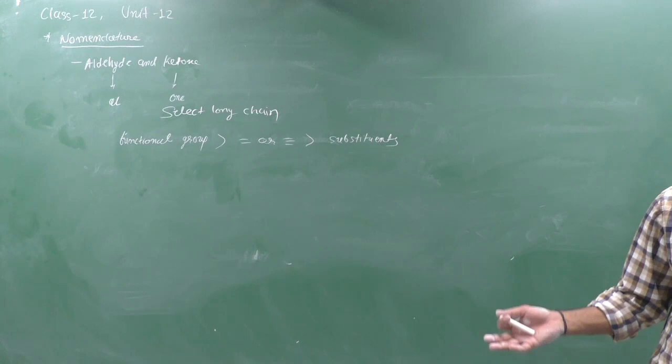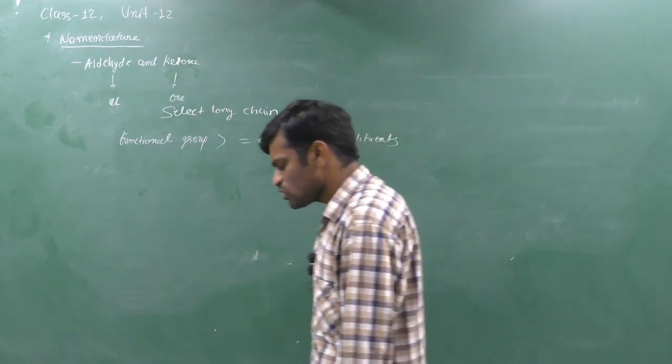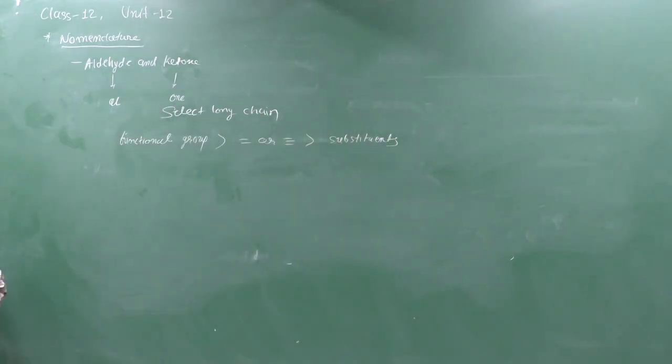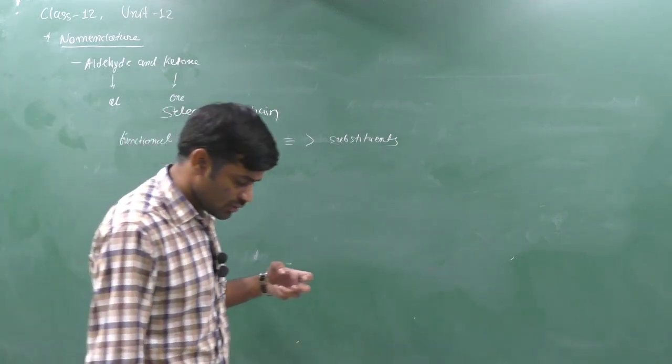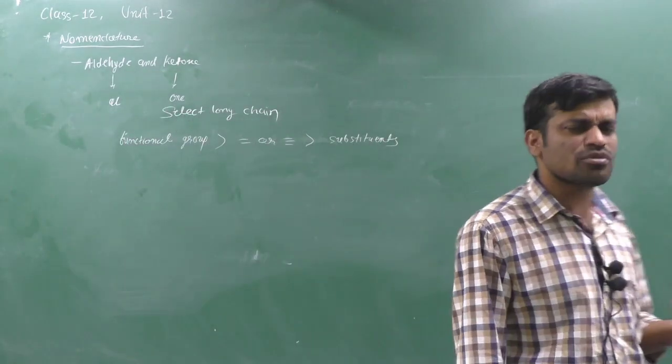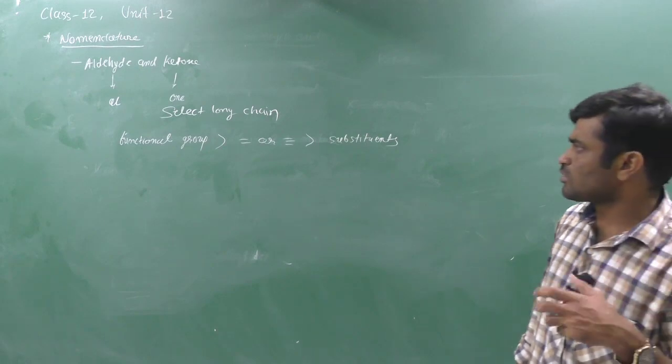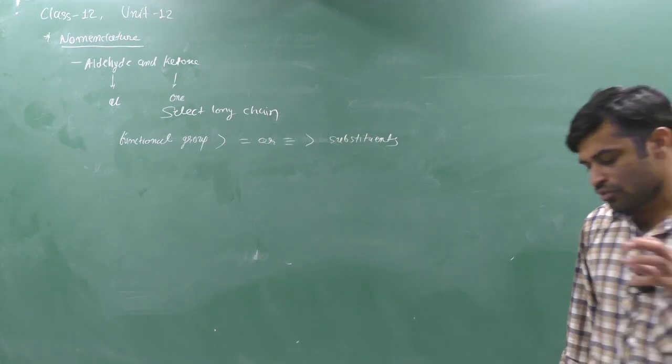And common naming is given to the source from which the compound is extracted or obtained. So the common names of the molecules of aldehyde, ketones and carboxylic acid are for remembering.